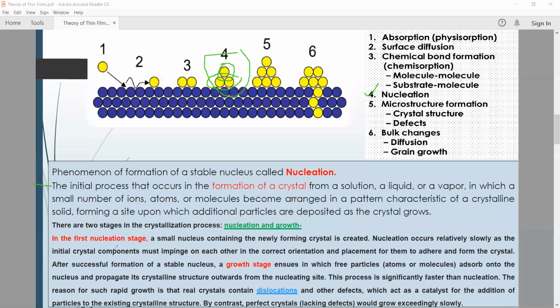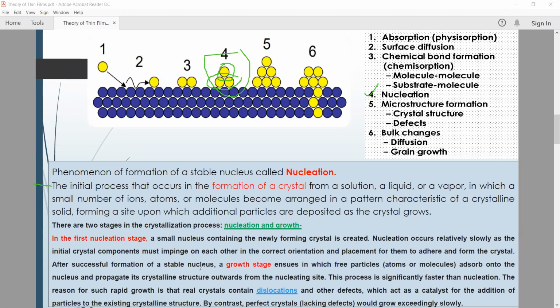Okay, so in the first nucleation stage, a small nucleus containing the newly forming crystal is created. During the first stage, what will happen exactly? A small nucleus containing the newly forming crystal is created.